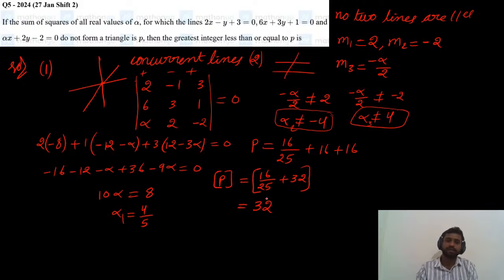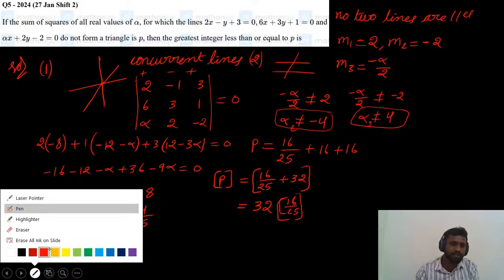And what is the step of 16 by 25, the greatest integer less than or equal to this one? This is 0. So 32 plus 0, and the final answer for this question is 32.